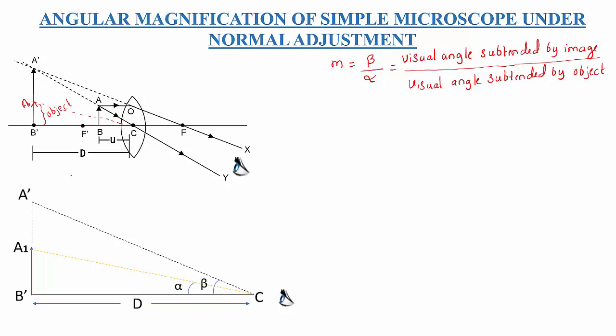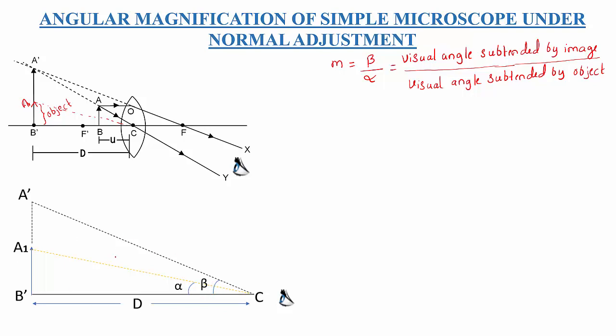Now the same diagram you can observe here. This is redrawn. A dash B dash is the image. This image subtends the angle beta, because beta is the visual angle subtended by the image. Then what is alpha? Alpha is the visual angle subtended by the object. The object is displaced to A1B dash. Now we have the alpha and beta values.